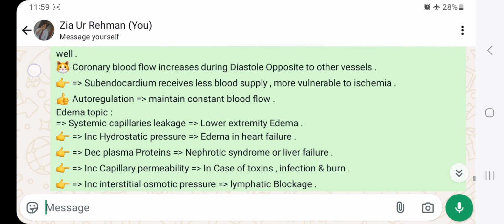Coronary blood flow increases during diastole, opposite to other vessels. Subendocardium receives less blood supply, more vulnerable to ischemia. Heart autoregulation maintains constant blood flow. Edema: systemic capillary leakage will lead to lower extremity edema.